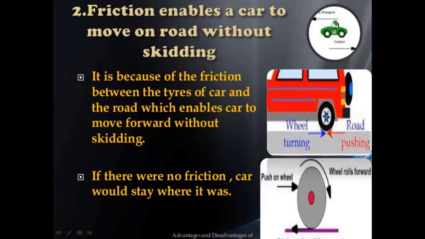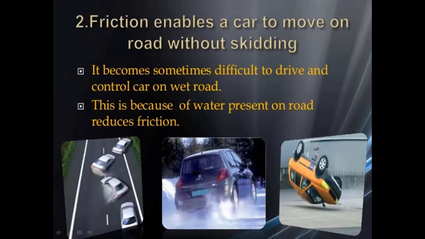So you can see from these pictures how friction enables the car to move on a road without skidding. It becomes difficult to drive and control a car on a wet road. This is because water present on a road reduces friction. You can see that the person driving the car skids, and we cannot drive the car when the surface is slippery.